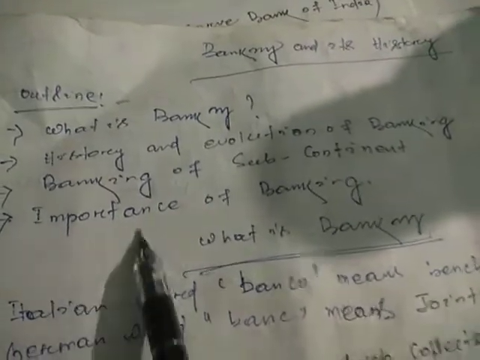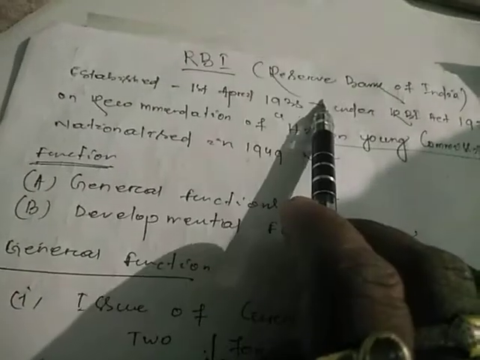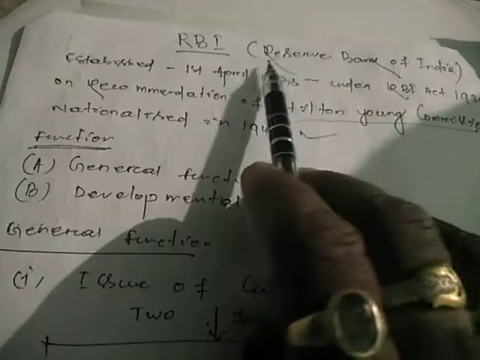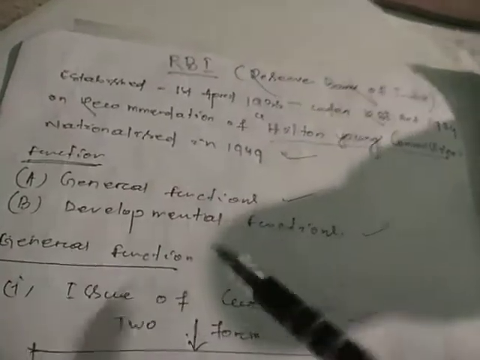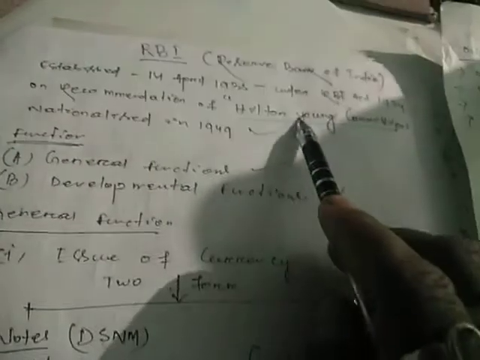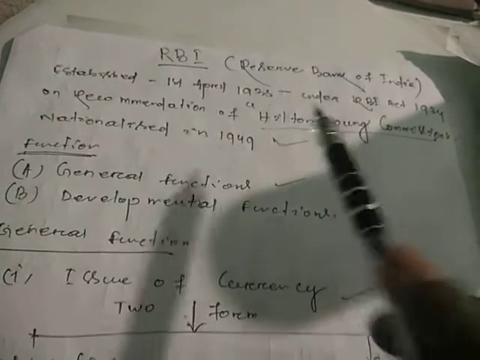Then the importance of banking, and after that we also discuss the RBI, Reserve Bank of India, the apex bank of India, the central bank, its functions, when it was started, on which commission's recommendation, and when it was nationalized.